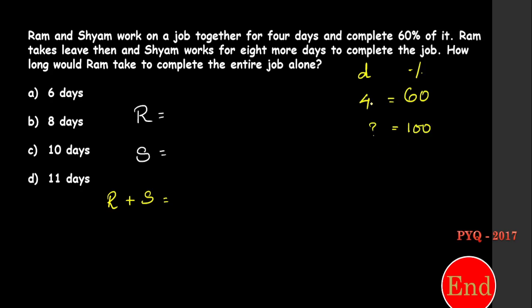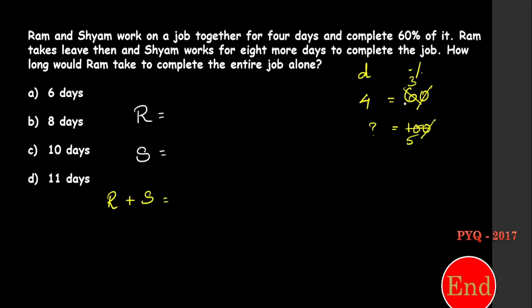If I gave 4 days, they can complete 60% of work. If they want to complete 100% of work, how many days does it take? Just cross multiply, you will get the answer. So just cancel the 0. Half is 5 and half is 3.